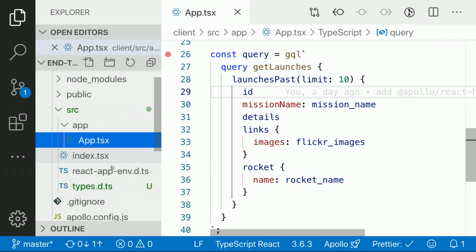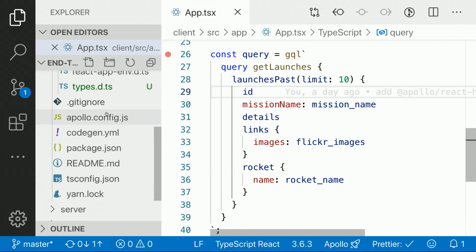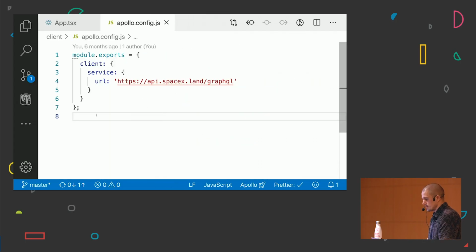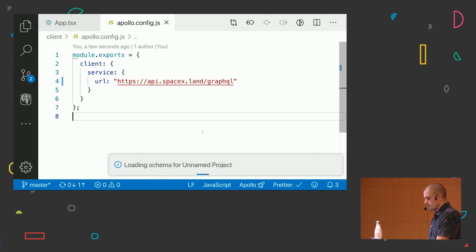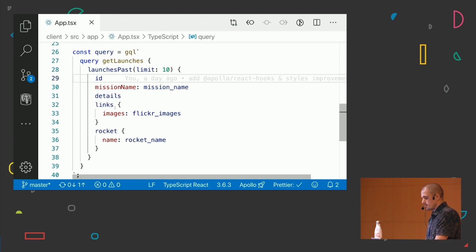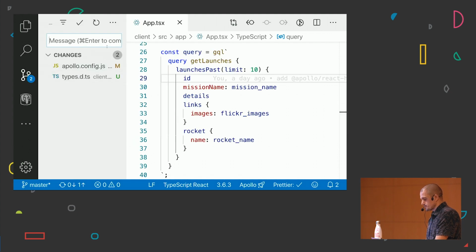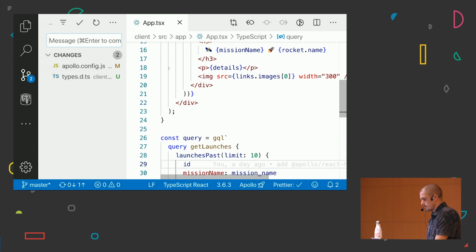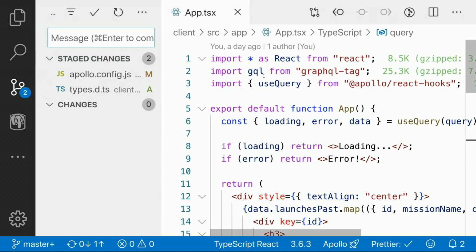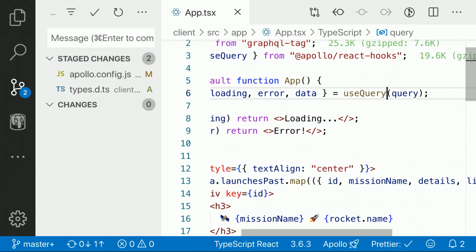Basically, what we're gonna do is just go to the config. In order to use it, we have to create and upload the config.js. We can save it. We are gonna load our GraphQL schema, and now we can see how this works, which is just incredible. First, let me just type the data, the returning data from my query.